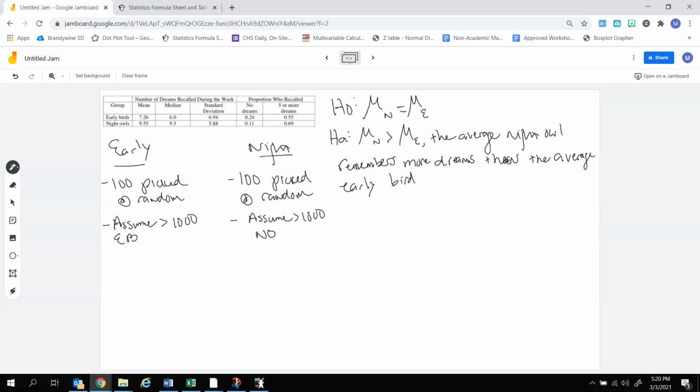And then as for normality, because this is a means question and our sample size is over 30, we can go central limit theorem. 100 is greater than 30, CLT applies. And same thing over here. So we're approximately normal.